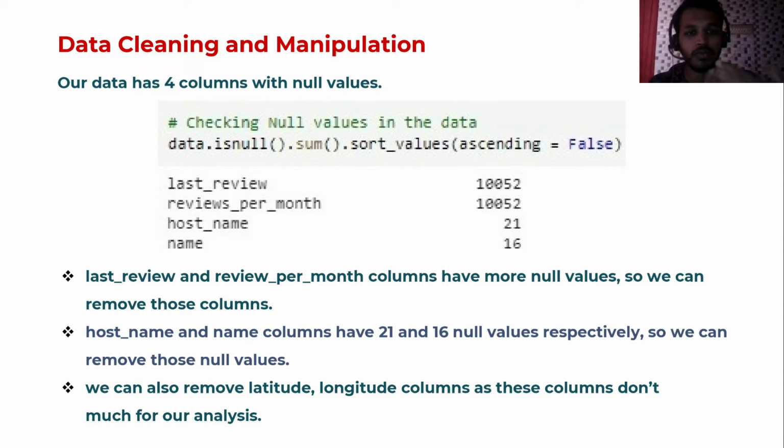When it comes to host name and name, these features have a very small number of null values, so I removed the particular rows with null values. I also removed the latitude and longitude columns, because these columns don't much affect our analysis. After cleaning and manipulating the data, we go for exploratory data analysis.